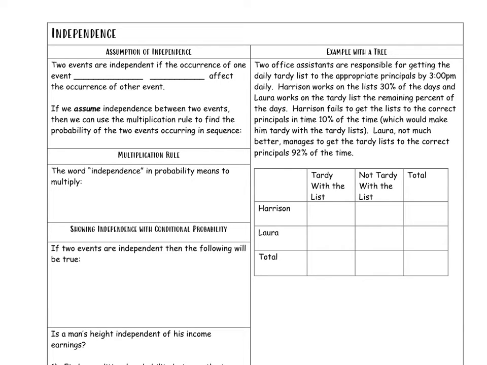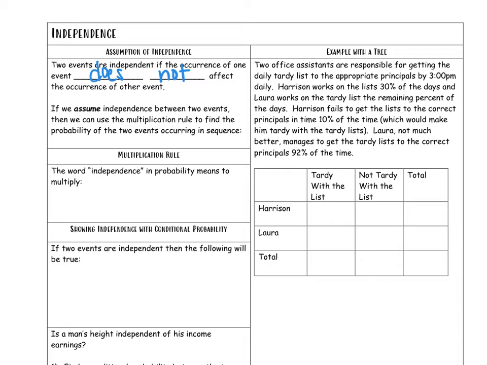And the reason that conditional probability is so important now is because it leads us to what we call independence. And independence is a very powerful concept in probability. And it says this: two events are independent if the occurrence of one event does not affect the occurrence of the other event. If it rains today, it will have no effect on it raining tomorrow. If I flip a head with my coin, it has no effect on you flipping a head with your coin. Those events are independent of each other.